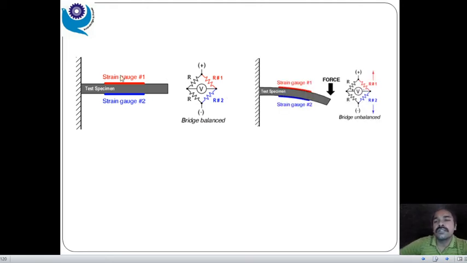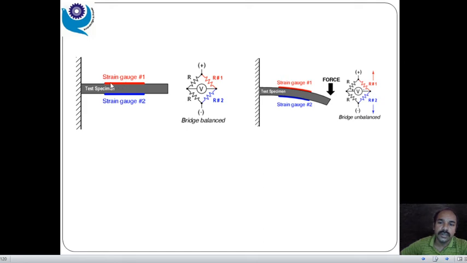This is a test specimen. On this there are two strain gauges, strain gauge 1 and strain gauge 2, and these two strain gauges we have connected in a bridge, right? So at initial condition the bridge is balanced. So when we apply a downward force, a vertical force over here, due to that what happens, strain gauge 1 goes to the expansion and strain gauge 2 goes to the compression.